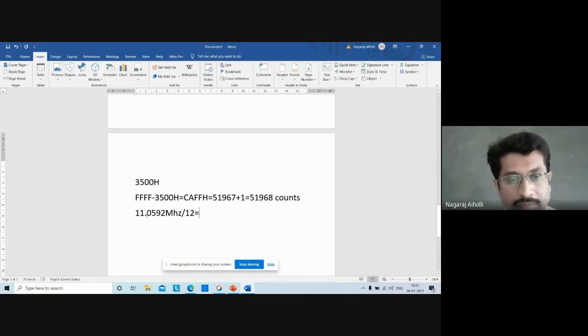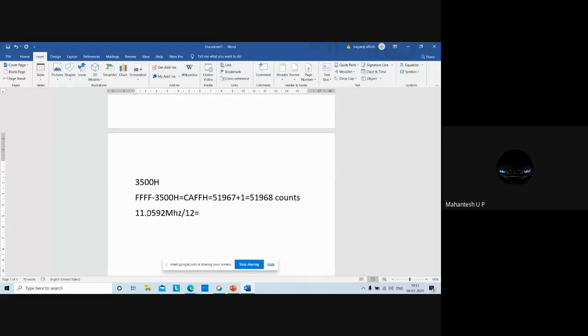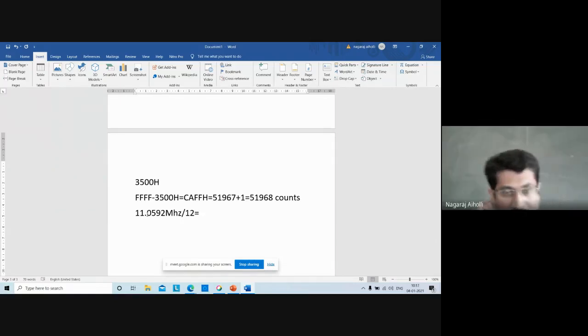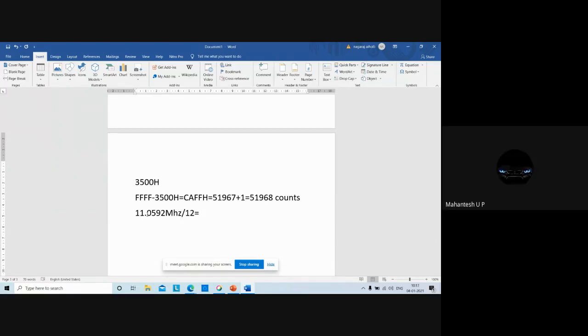Just check how much it is. 11.0592 megahertz divided by 12. Check how much kilohertz you are getting. 921.6 kilohertz.